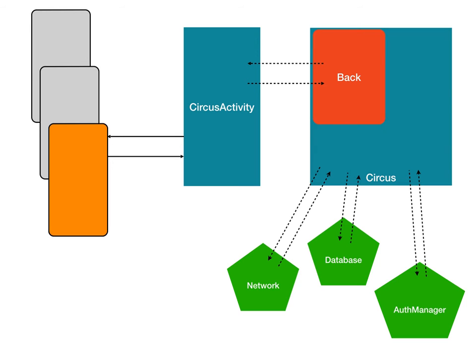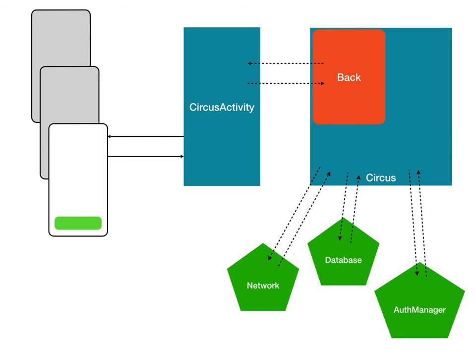So the back class calls a well-defined API on the network module to log the user in. The result of the network call is returned to the back class as an event. The back class already knows how to deal with events, so we didn't need any more code. This is just another event. The back class creates a state to reflect the new state of the application, forwards it to the Circus activity, which delivers it to the login screen, which now tells the user, hey, congratulations, you're logged in.